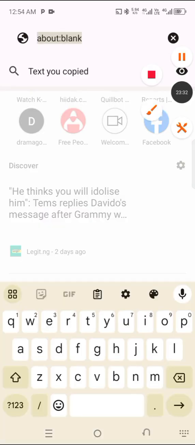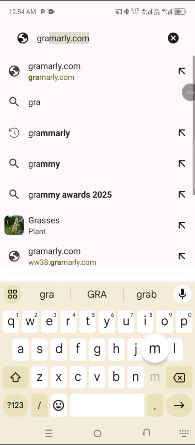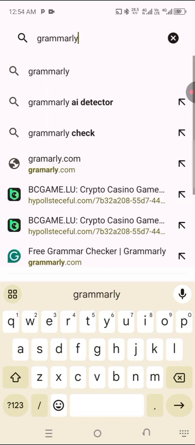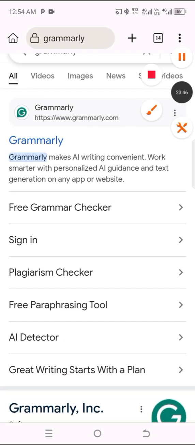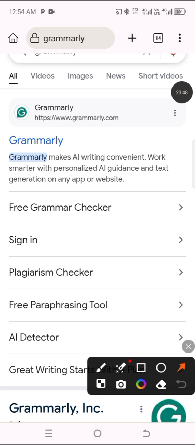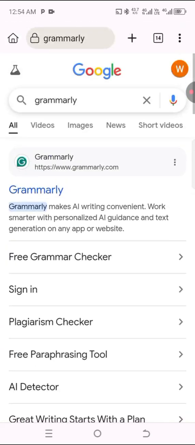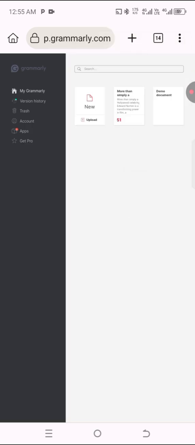Or do like this, just search Grammarly on Google. So just search under Grammarly. Look at the first website here. That's the site, so click on it. And make sure you are using the desktop site, don't forget.